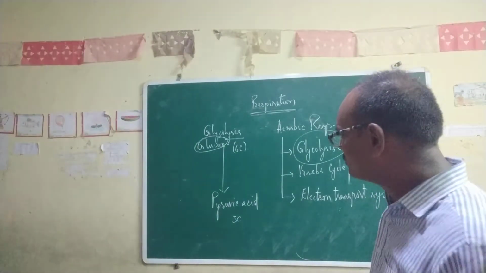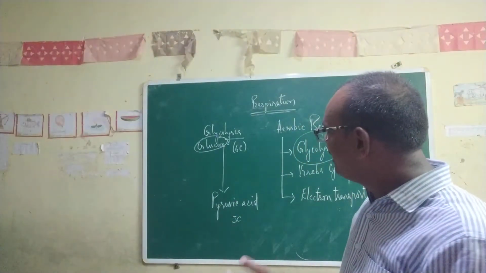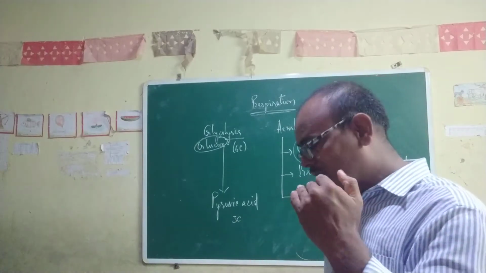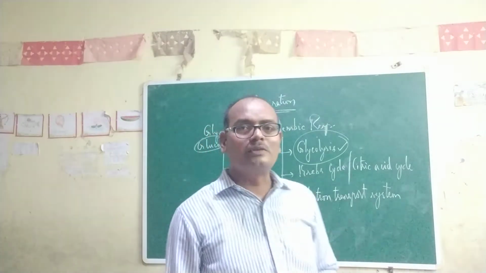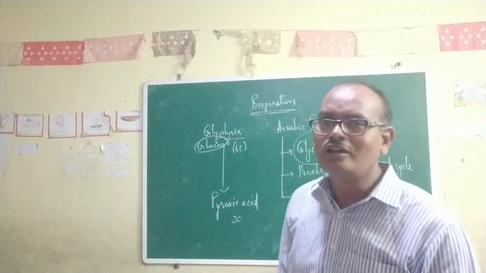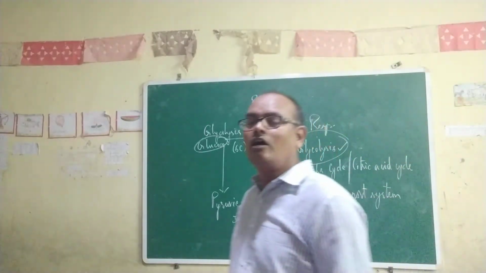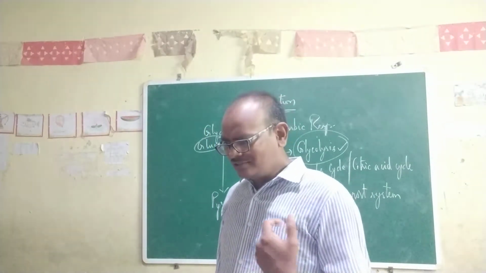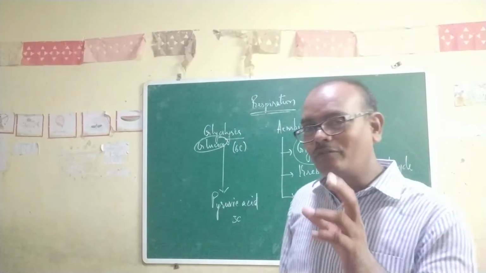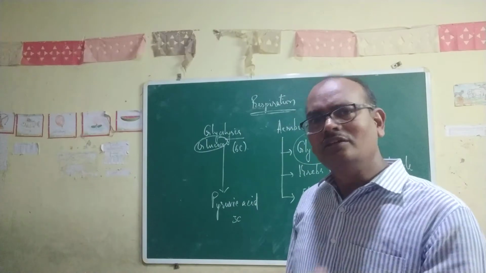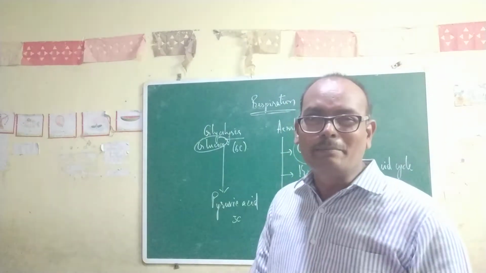Before going to the mechanism of glycolysis, you need to understand the differences between respiration and combustion. Respiration occurs inside our body in order to release energy, which is its main purpose. In combustion also some energy is released, in the form of heat and light, by burning some substance.